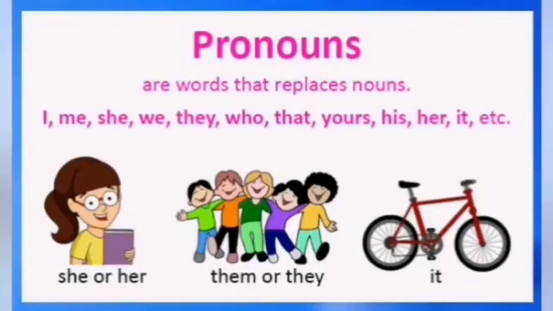So I am using the word he instead of using Ahmad again and again, because this kind of repeating the words gives us an awkward sense. So these are the pronouns which replace nouns. I, me, she, we, they, that, your, his, these all are called pronouns.